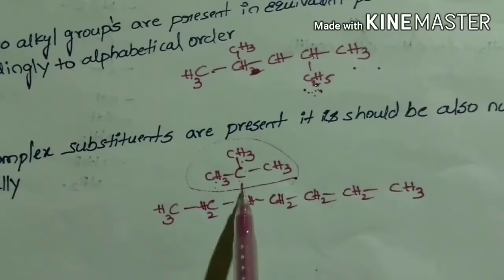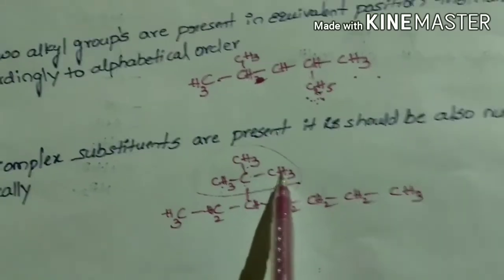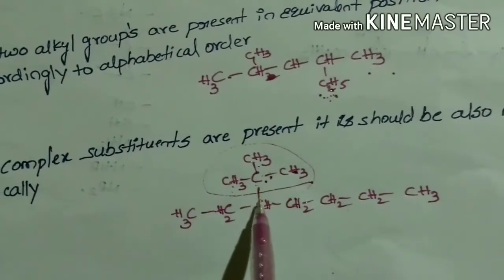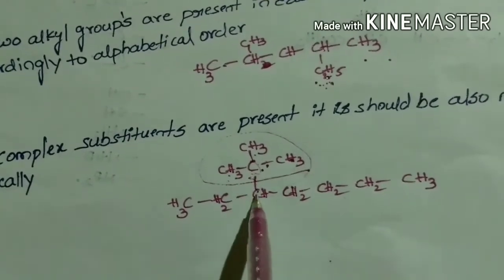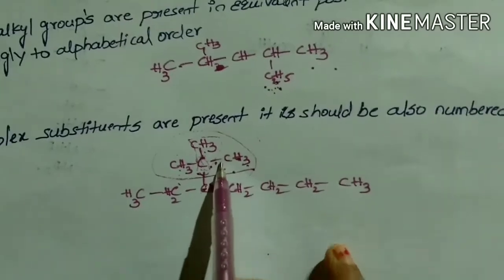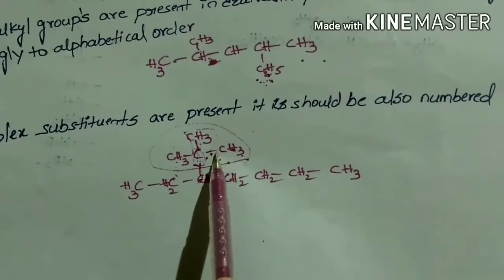Well, we have to number these complex substituents also. While numbering them, we start numbering from the carbon that is attached to the main chain. In this complex substituent also, we have to select the longest chain before numbering.